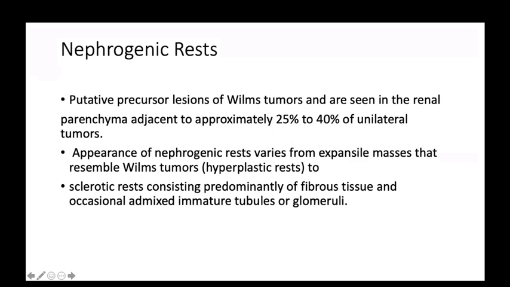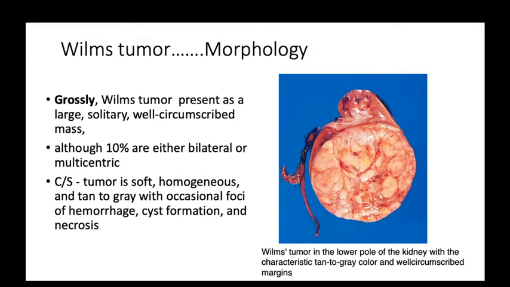Now coming to the morphology of Wilms tumors. This is the gross picture of a Wilms tumor. Wilms tumor is a large solitary, well circumscribed tumor, as we can see here. This is the kidney, this is the lower pole, which has this Wilms tumor. The cut surface is gray-tan and well circumscribed. Occasionally hemorrhage, cyst, and necrosis are present.